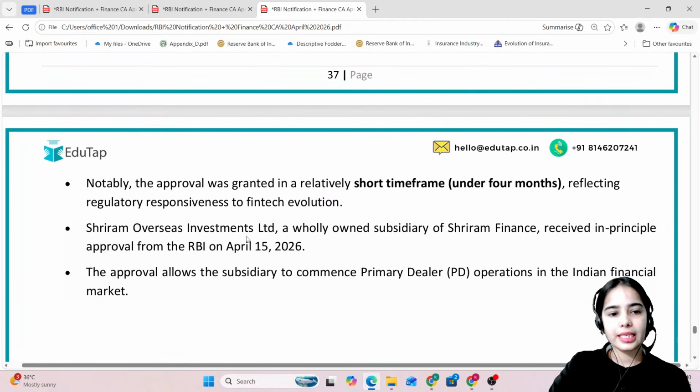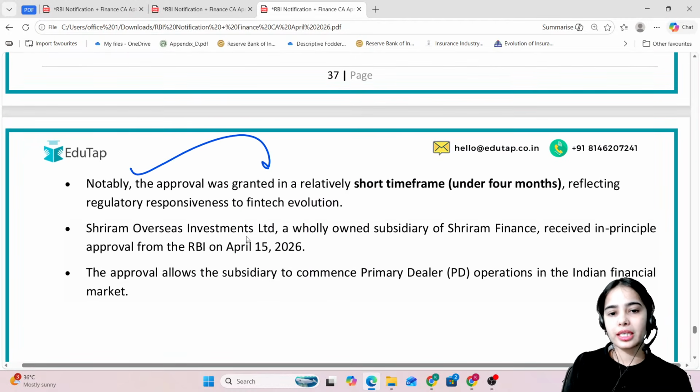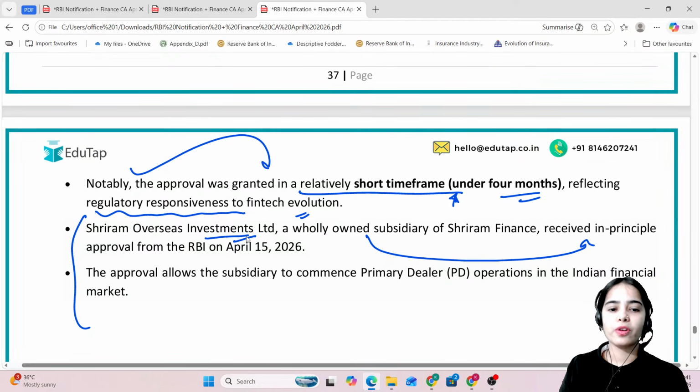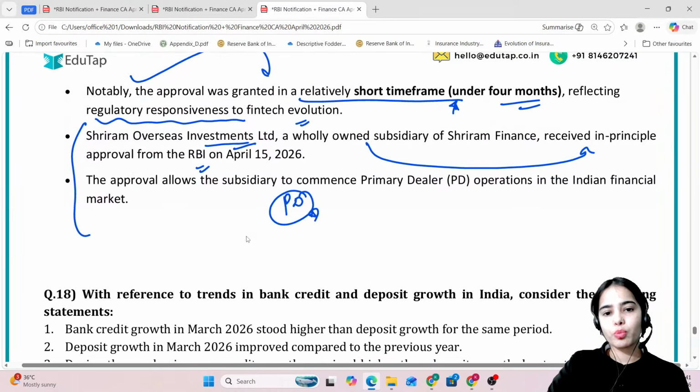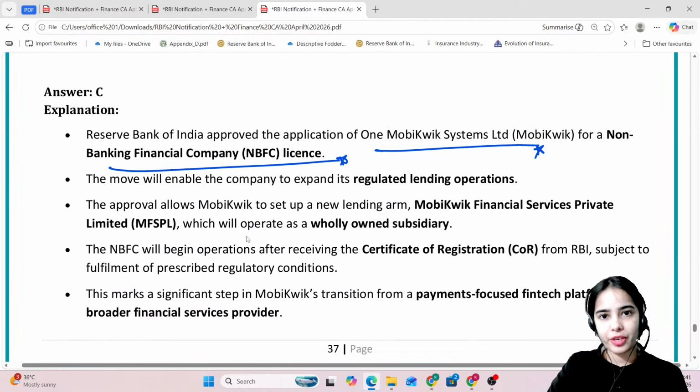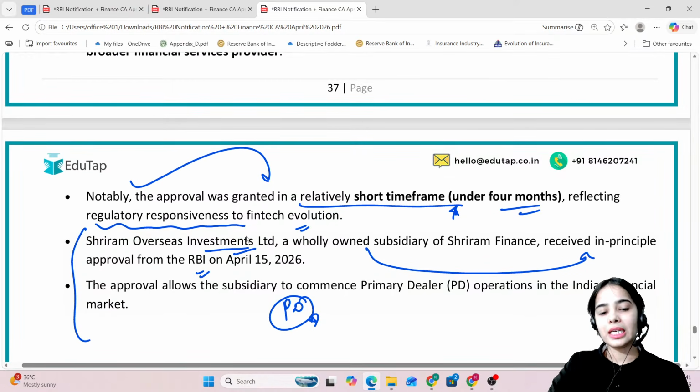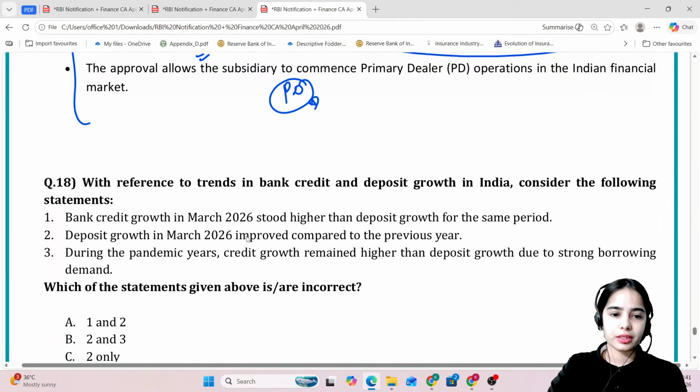Notably, the approval was granted in a relatively short time frame, under 4 months, reflecting the regulatory responsiveness to fintech evolution. As well, Shriram Overseas Investment Limited has got in-principle approval from the RBI to work as a primary dealer. So MobiKwik has got the license as an NBFC, and Shriram Overseas Investment Limited has got in-principle approval as a primary dealer.